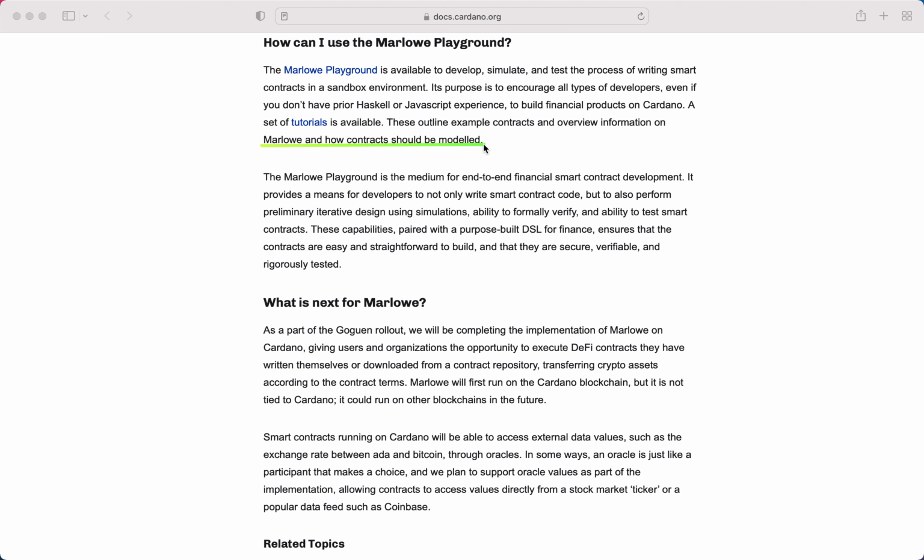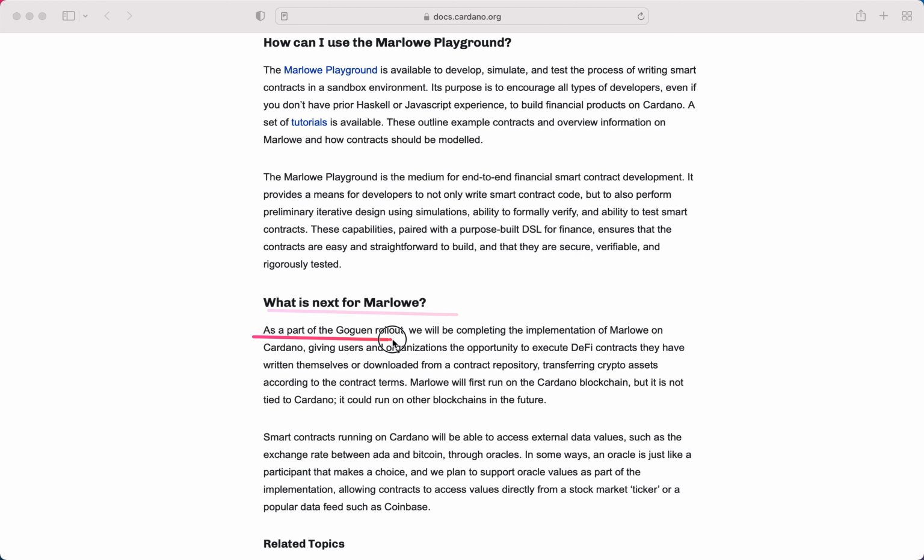The Marlowe Playground is the medium for end-to-end financial smart contract development. It provides a means for developers to not only write smart contract code, but to also perform preliminary iterative design using simulations, the ability to formally verify, and the ability to test smart contracts. These capabilities, paired with a purpose-built DSL for finance, ensure that the contracts are easy and straightforward to build, and that they are secure, verifiable, and rigorously tested.